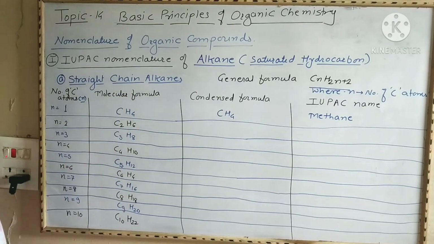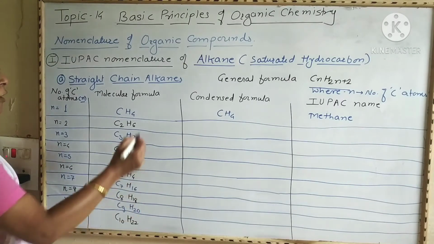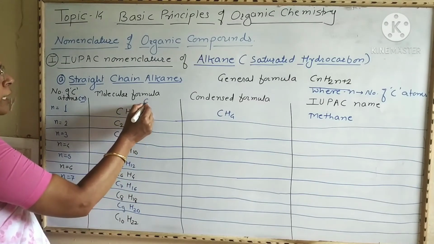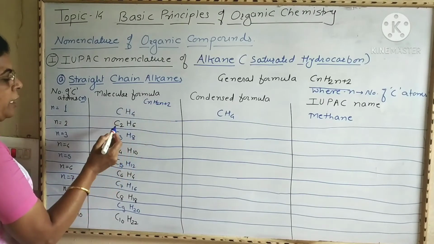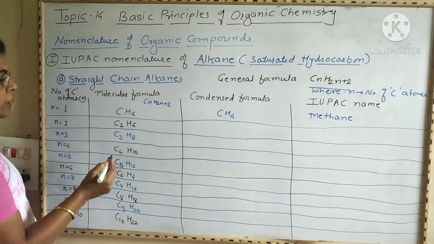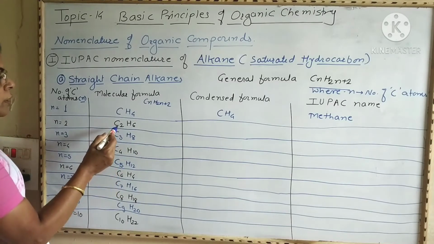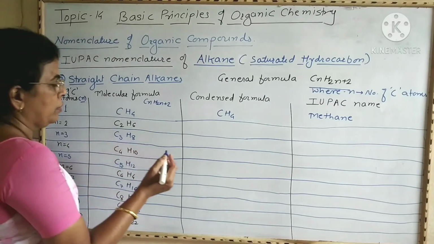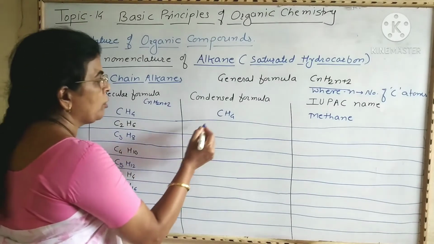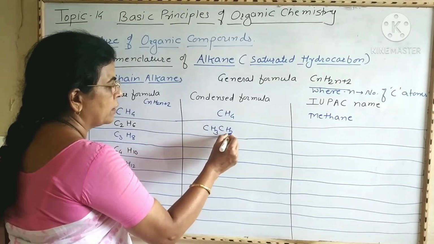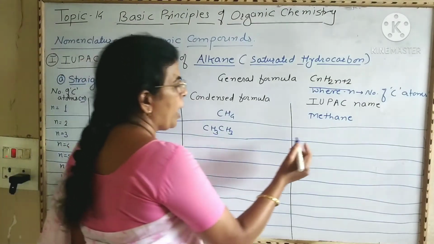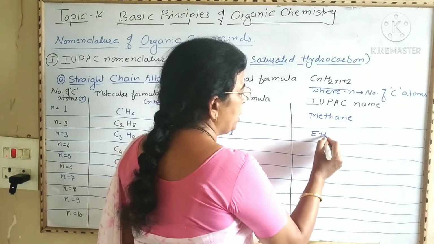We know that the general formula of alkane is CnH2n+2, so if we put the value of n, we get molecular formula C2H6 for 2 carbon atoms. The condensed structure is CH3CH3, and the IUPAC name of this compound is ethane.